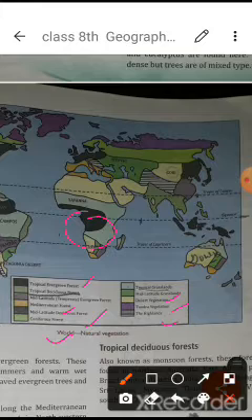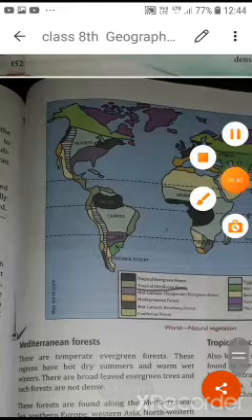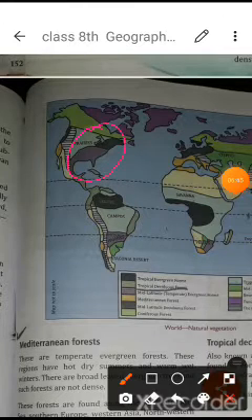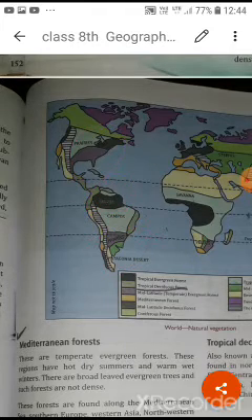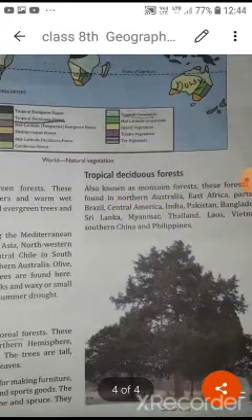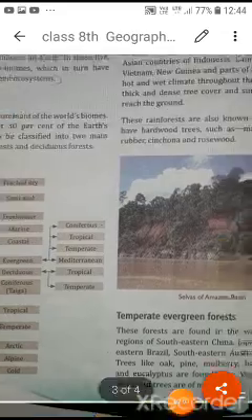And these are different grassland names: the savanna is here, steppe is here, downs in Australia, and also campos, prairies in North America, and pampas in South America. These are different grassland names, whereas the selvas and savanna are different tropical forest names. By this you can understand the different characteristics of the plants and trees.